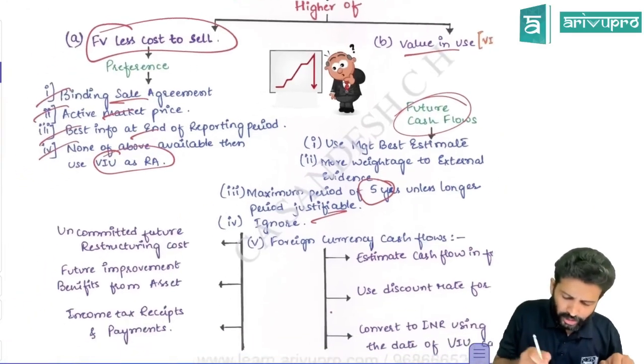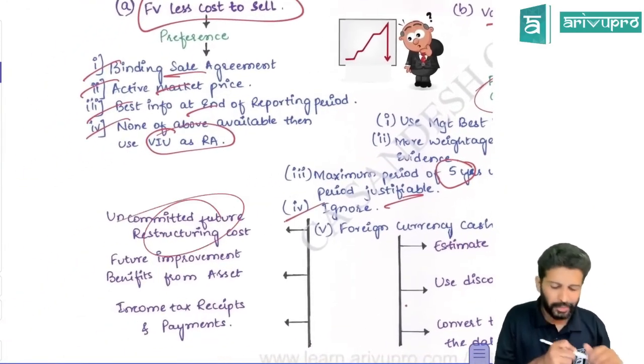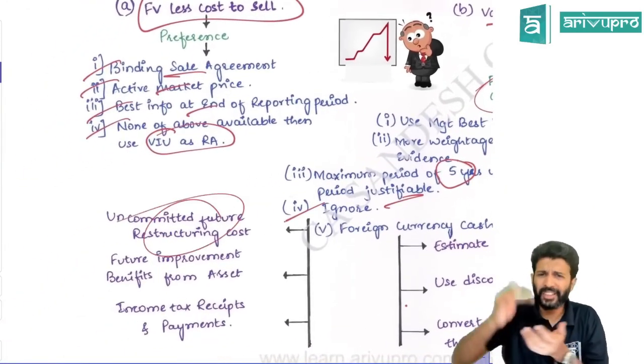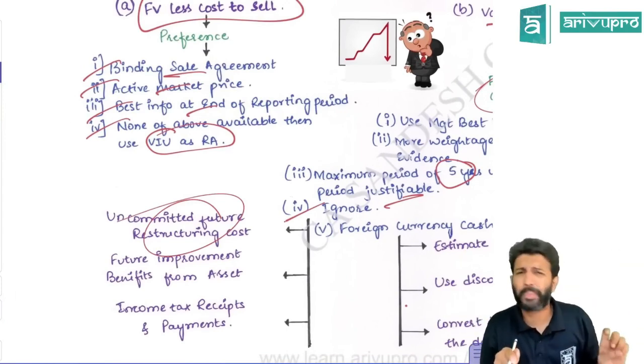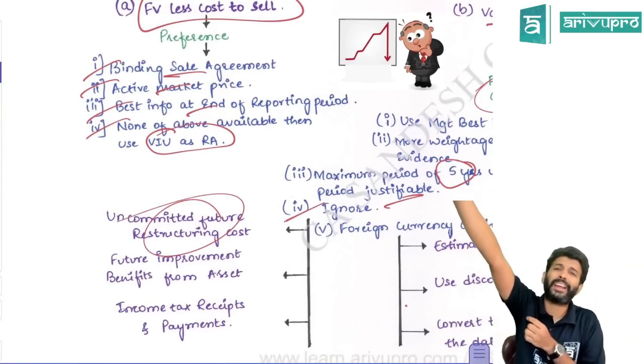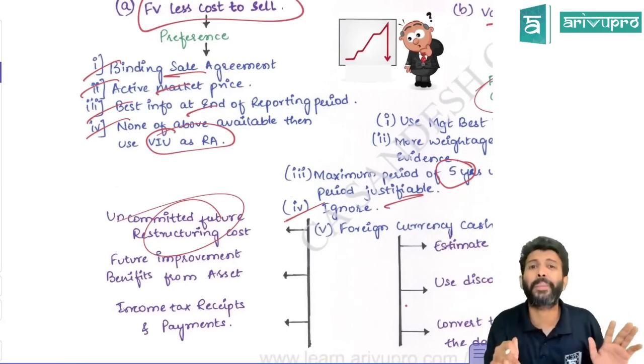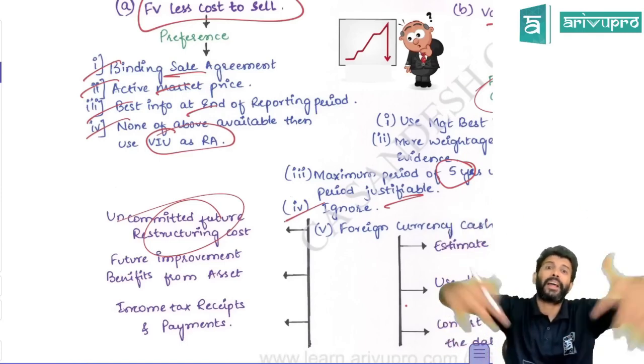All right. And a few things you need to ignore. One is if there is an uncommitted future restructuring cost. Restructuring means closing down a division, selling a product, etc. So in future, if you're planning to do any restructuring and it is not even committed, it becomes committed only when the restructuring plan is announced.